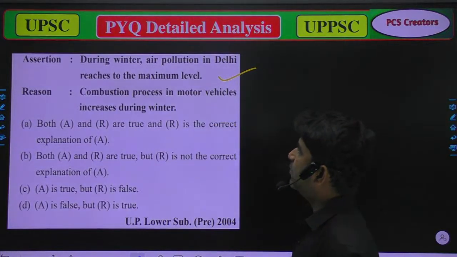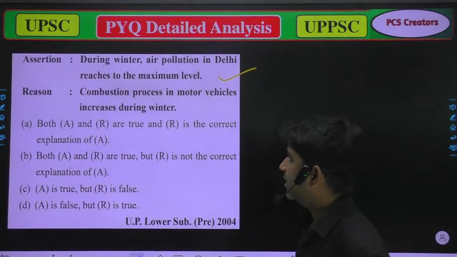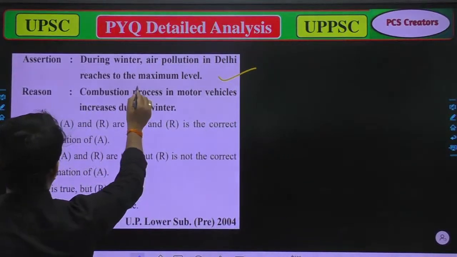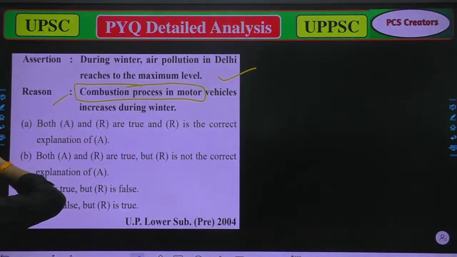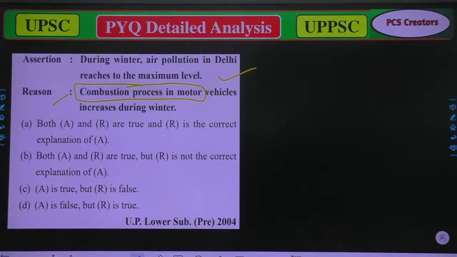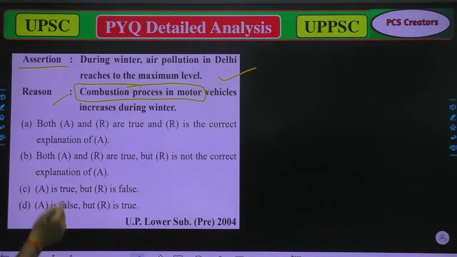Reason: combustion process in motor vehicles increases during winter. Option 1, the assertion, is correct, because during winter air pollution in Delhi reaches maximum. But the reason is not true.